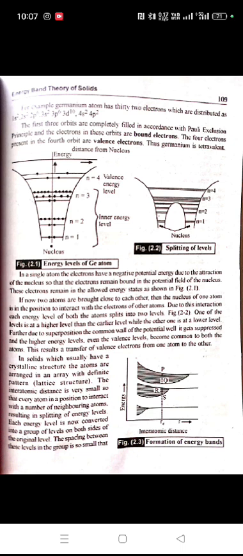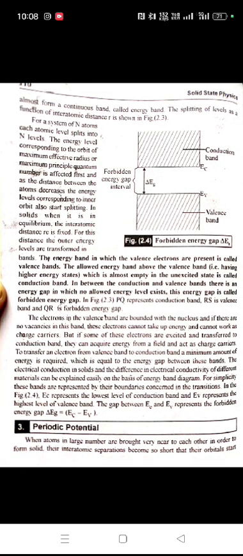In solids, which usually have a crystalline structure, the atoms are arranged in an array with a definite pattern, the lattice structure. The interatomic distance is very small, so that every atom is in a position to interact with a number of neighboring atoms, resulting in a splitting of energy level. Each energy level is now converted into a group of levels on both sides of the original level. The spacing between these levels in the group is so small that they almost form a continuous band of energy called energy band. The splitting of level as a function of interatomic distance r is shown in the figure.